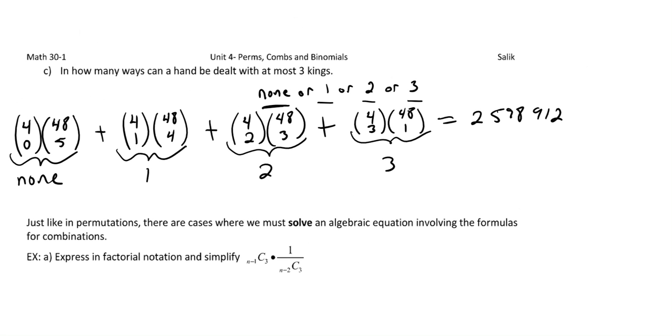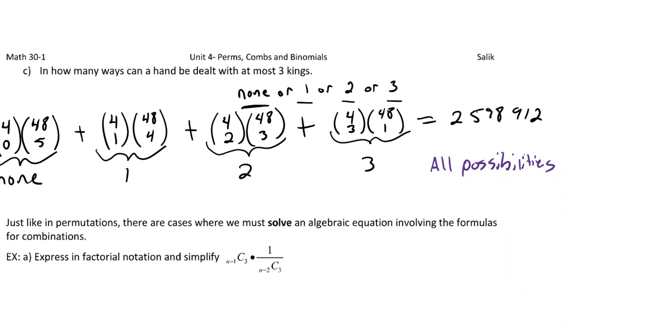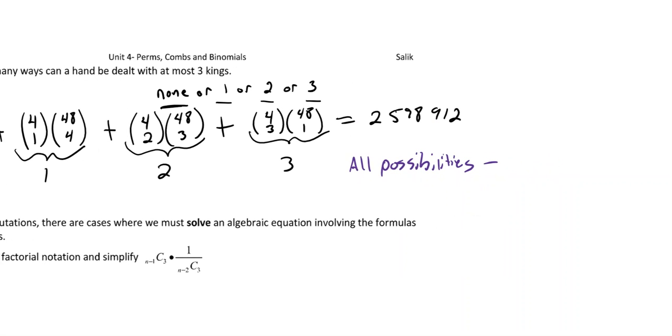Why don't we just take the situation where we have all possibilities, minus, well, what would that be? If it's at most 3 kings, then we could subtract the situation where we had all 4 kings, because that would be the only other situation I could have.